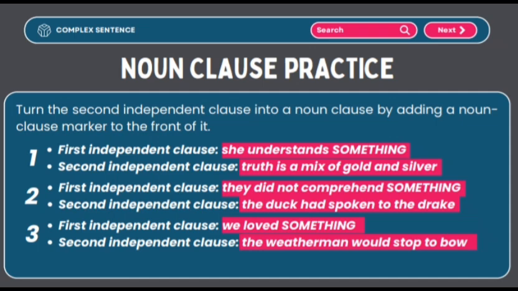Here's the answer. Number 1. The sentence becomes: she understands why truth is a mix of gold and silver. Number 2. They did not comprehend whatever the duck had spoken to the drake. Number 3. We laughed when the weatherman would stop to bow.